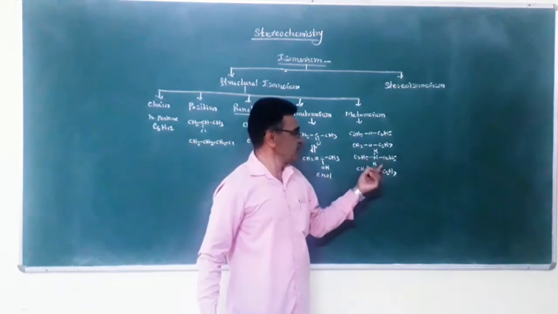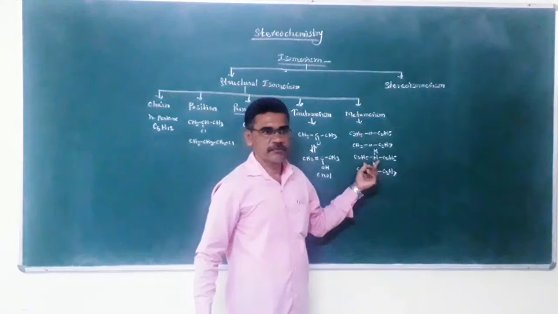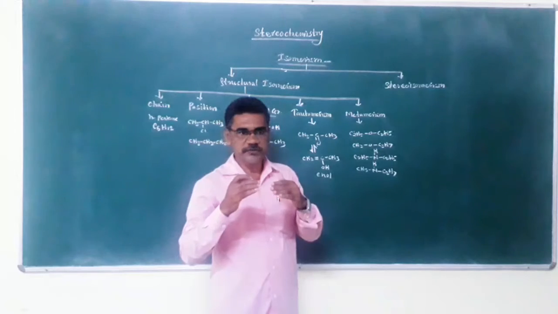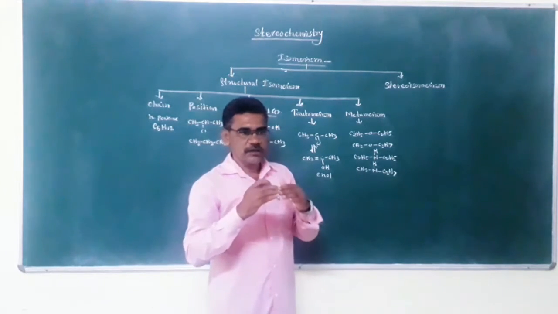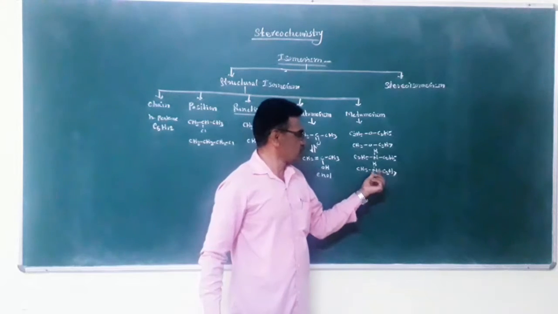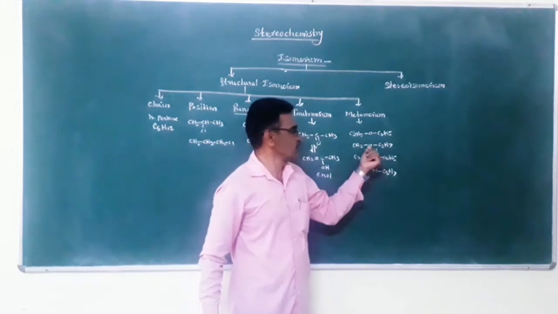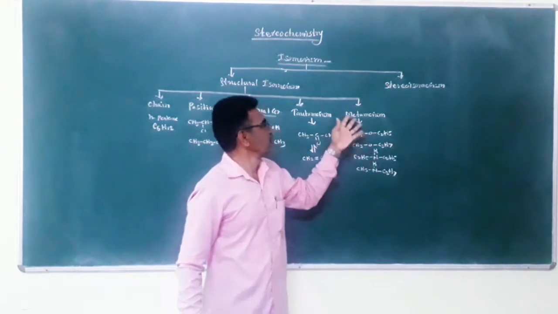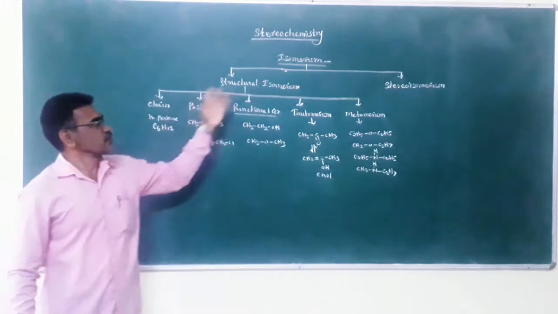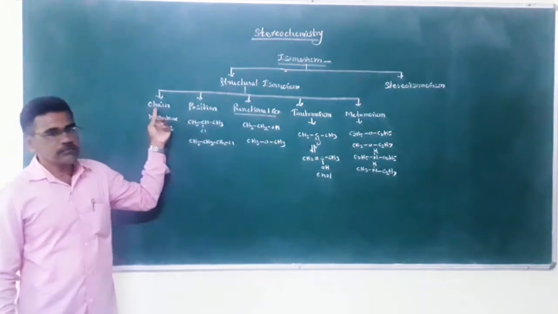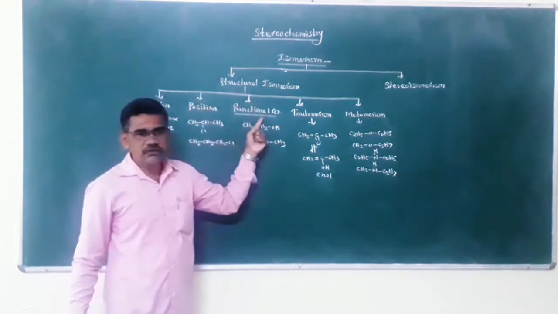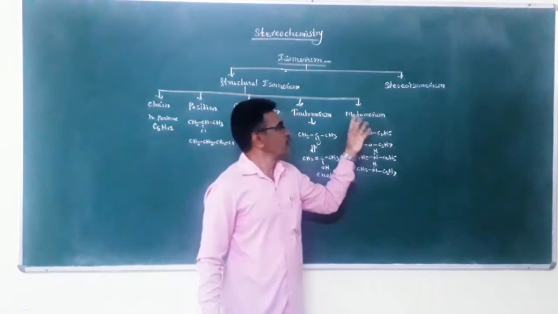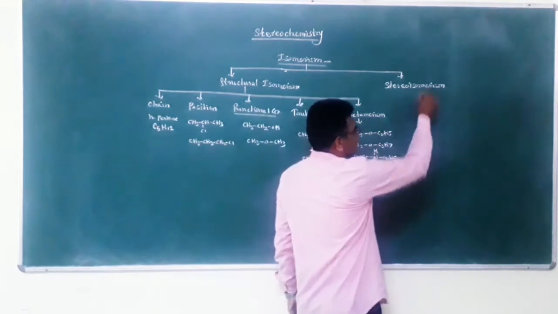These are metamers, because the compounds have the same molecular formula but there is unequal distribution of carbon atoms on either side of the functional group. This is amine; the functional group is amine. In the other, the functional group is ether. And these are the five types of structural isomerism: chain isomerism, position isomerism, functional group isomerism, tautomerism, and metamerism. Now see the second, stereoisomerism.